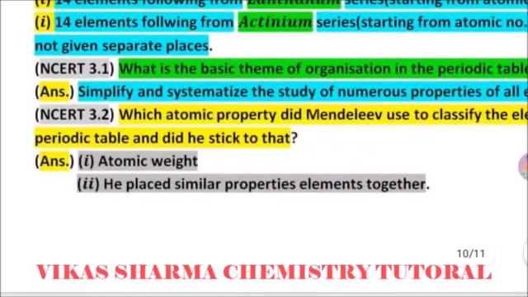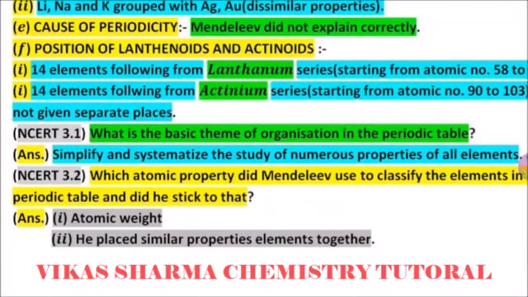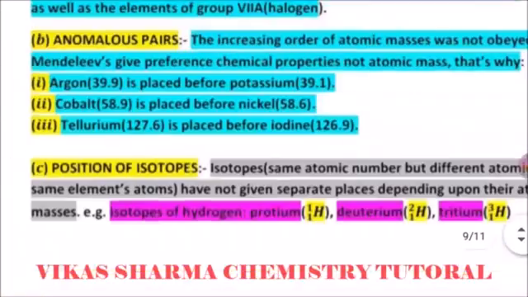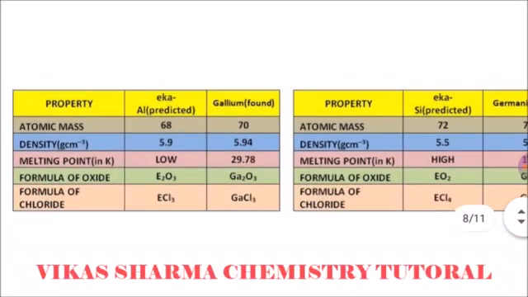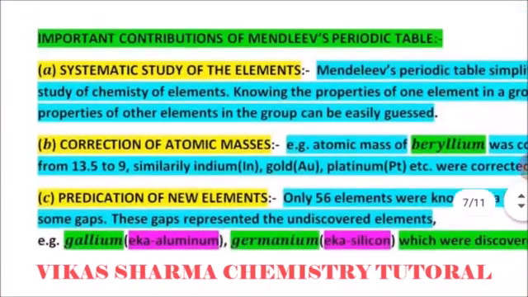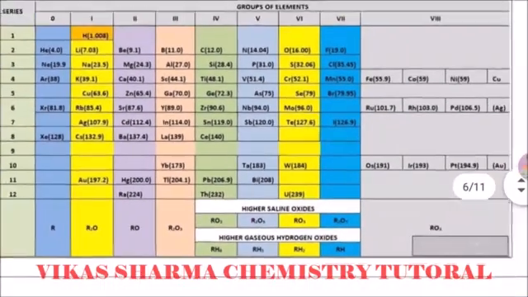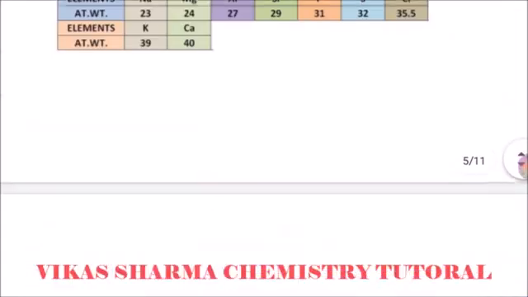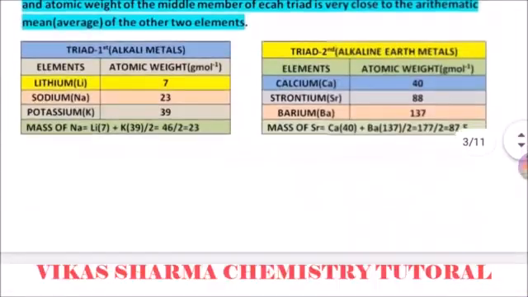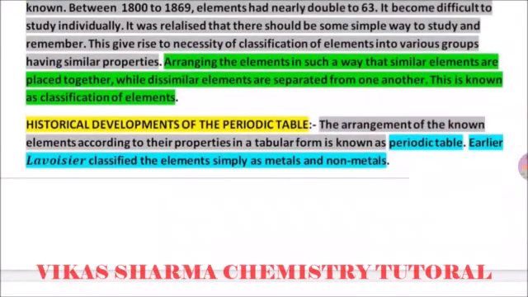So students, I hope today's video is useful for you. It's very essential, so you can easily learn all the topics, and today's points are mainly about the periodic table. After watching this video, you can easily understand that the predicted elements were correct, and that the systematic study of the elements was given by Mendeleev. This is the periodic table Mendeleev made, and some others, such as Newlands' law of octaves and Dobereiner's triads, are also part of this, along with the historical development of the periodic table.